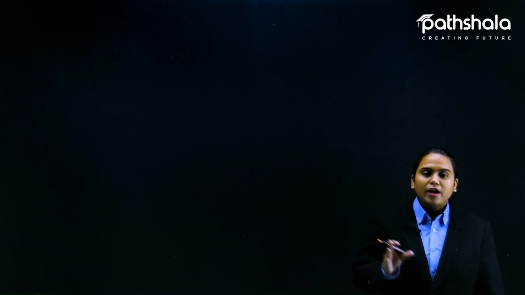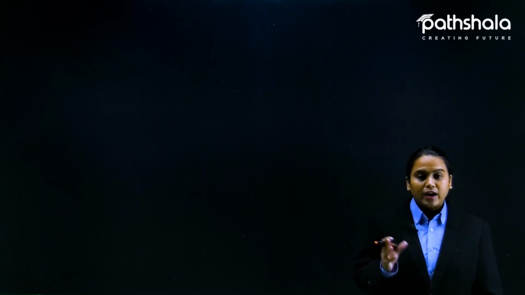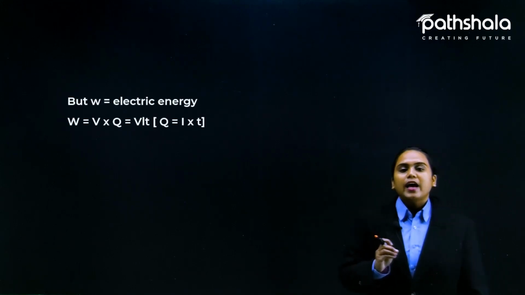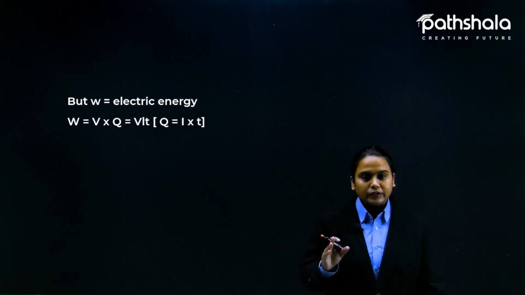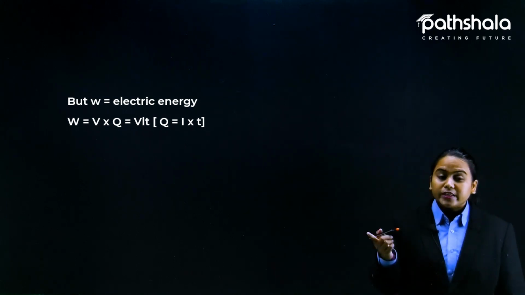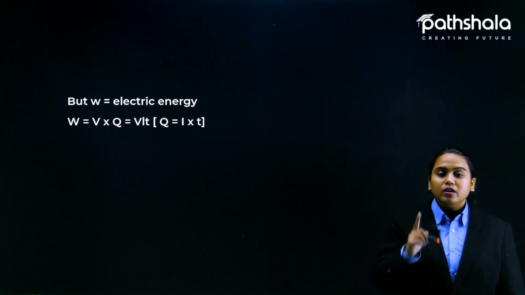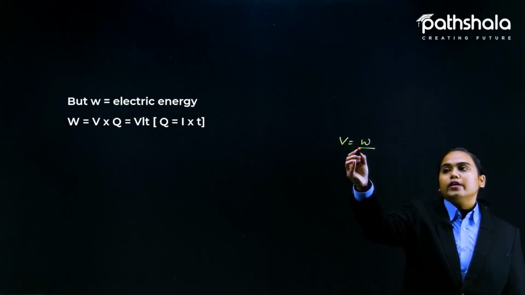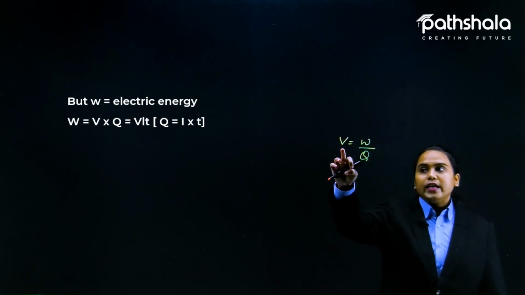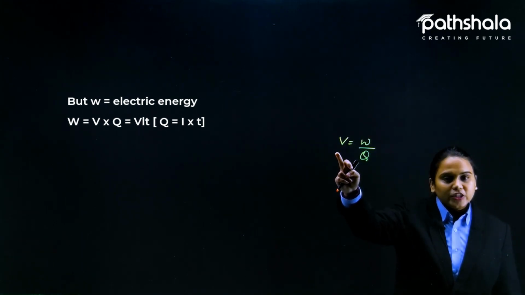for a commercial value. Now there are also various formulas for power that we need to find out, crisscrossing them. W is considered here as the electrical energy, right? Electrical energy is actually work done, and you have already learned at the start of the chapter that voltage is equal to work done by a charged particle, that is, the potential.